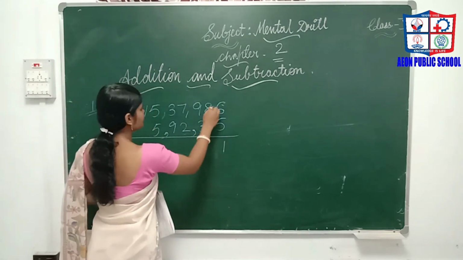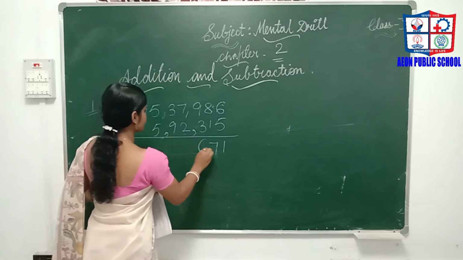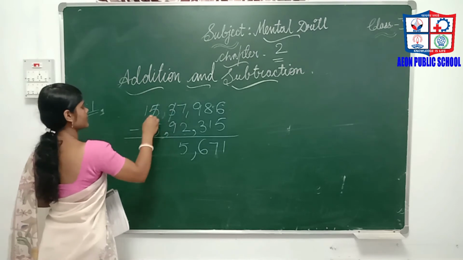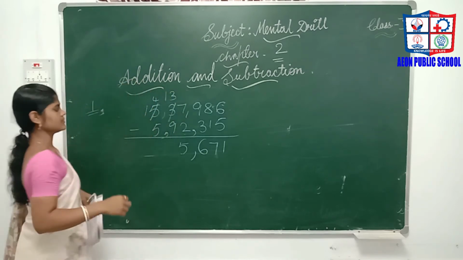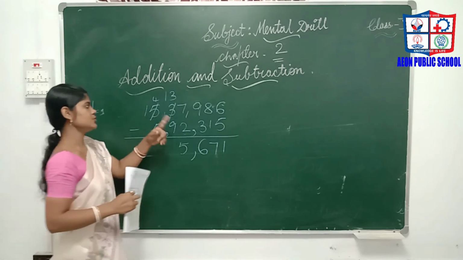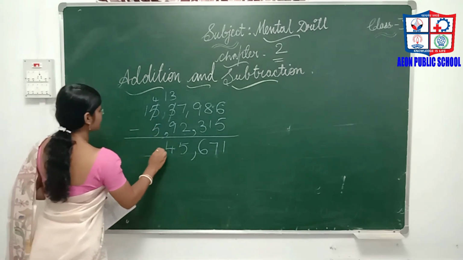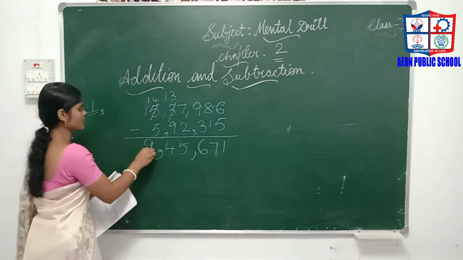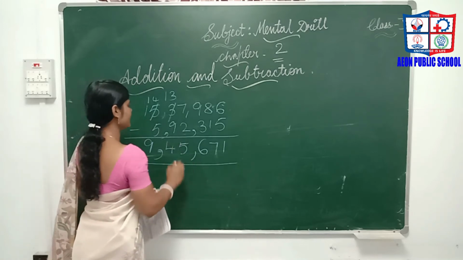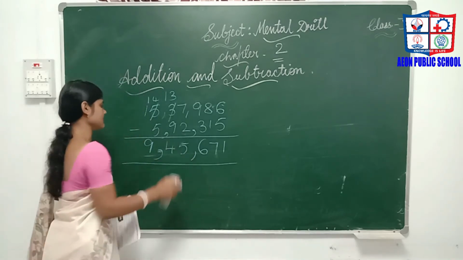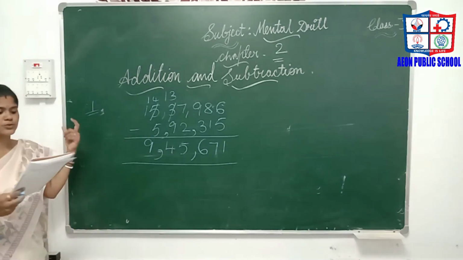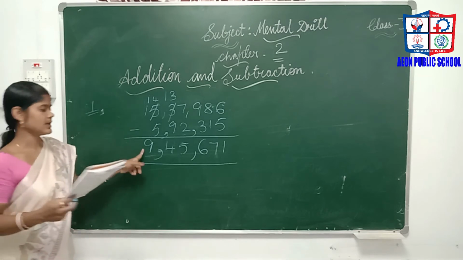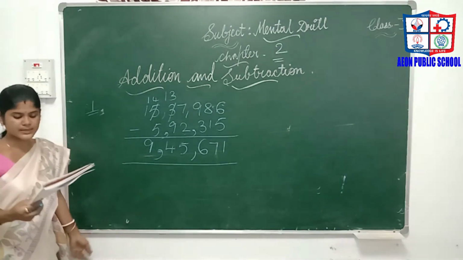6 minus 5 is 1, 8 minus 1 is 7, 9 minus 3 is 6, 7 minus 2 is 5, 3. From 3 we cannot subtract, so take a borrow from here. So it will be 13. 13 minus 9 is 4, then 14. 14 minus 5 is 9. So how much is our answer? 9,45,671. Clear? If the sum of two numbers is this and one number is this, the other number will be this one. So 9,45,671 will be our answer.